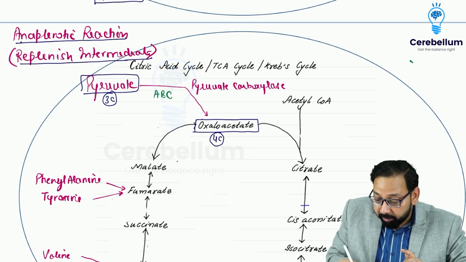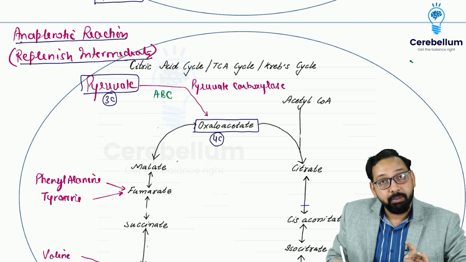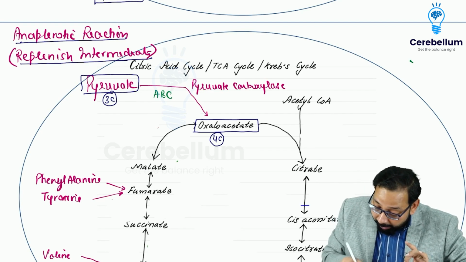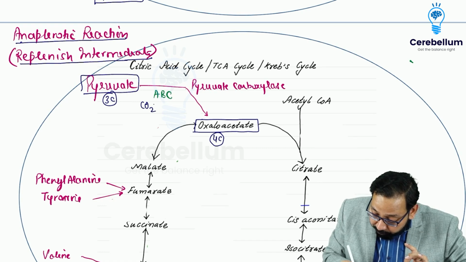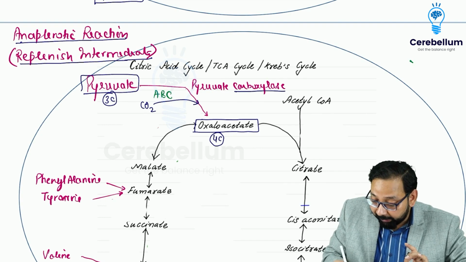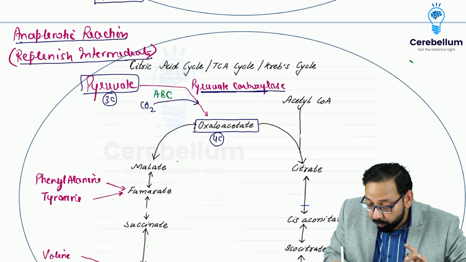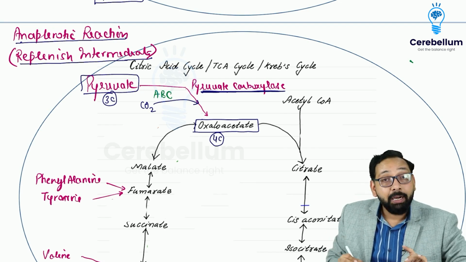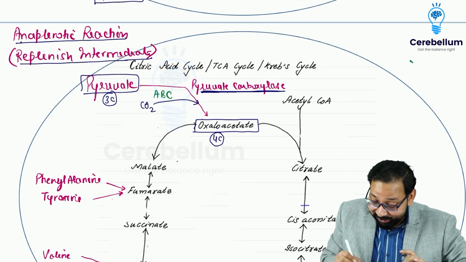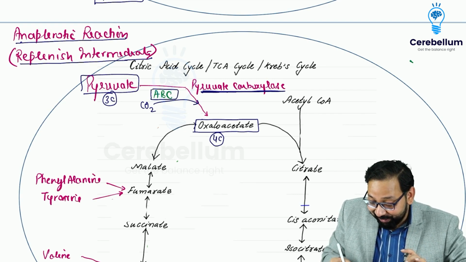A 3 carbon compound is converted to a 4 carbon compound, so 1 carbon must be added. So CO2 is added. Joining of carbon dioxide is called carboxylation, and that's why the name of the enzyme is pyruvate carboxylase.